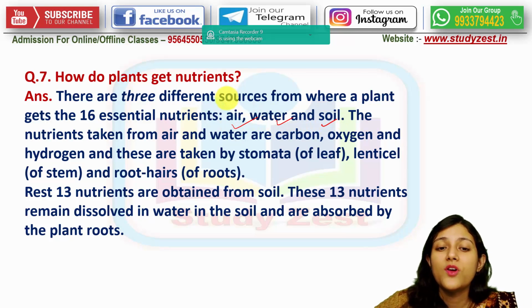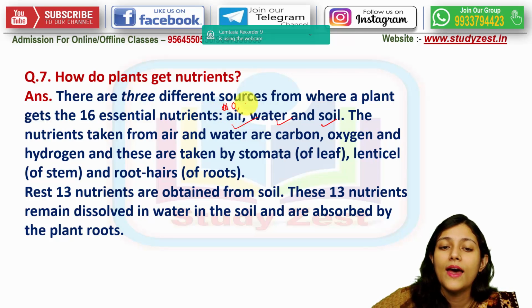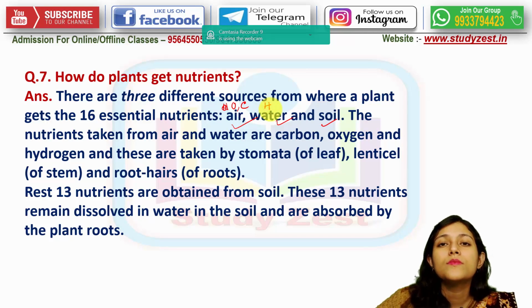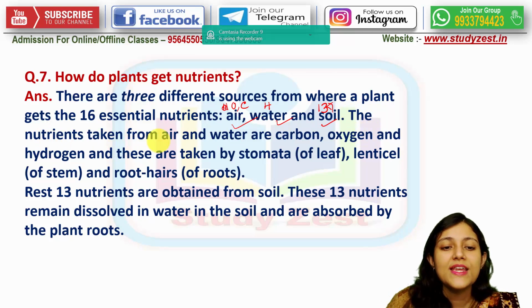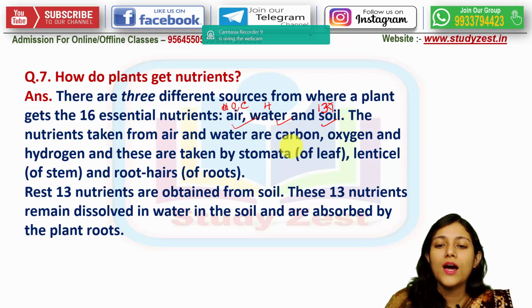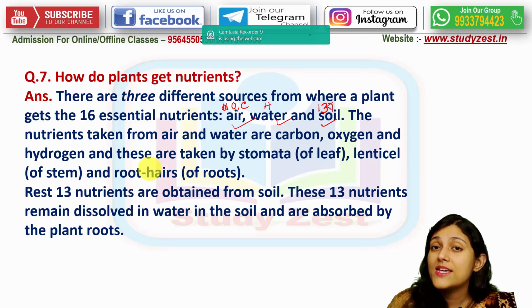We have learned that from air they get oxygen and carbon dioxide, and from water they get hydrogen, right? Apart from this, all other nutrients, that means how many? 13 nutrients they get from the soil. The nutrients taken from the air and water, these are, as I told, carbon, oxygen and hydrogen. And how they are taken?